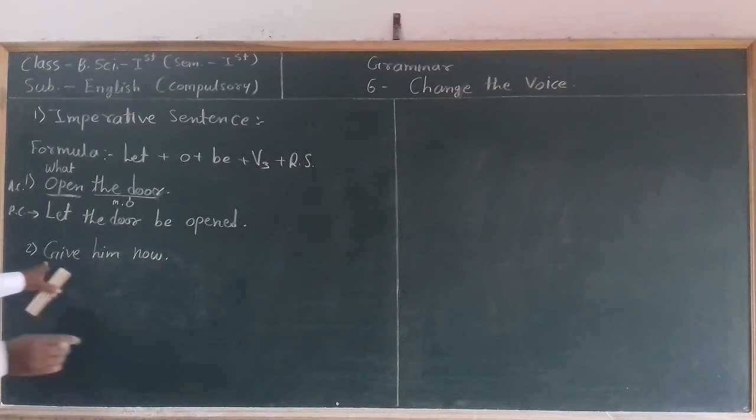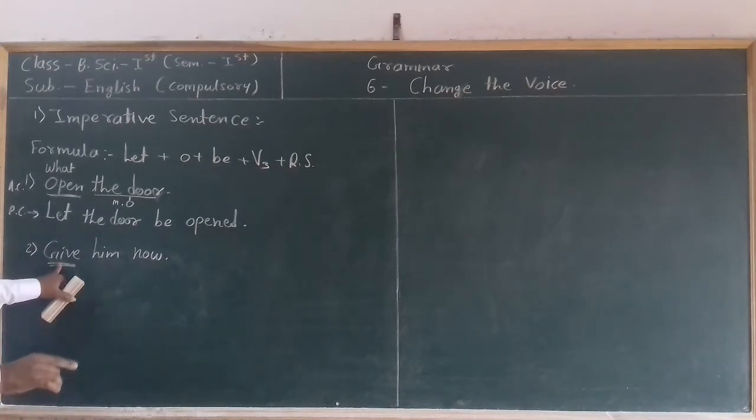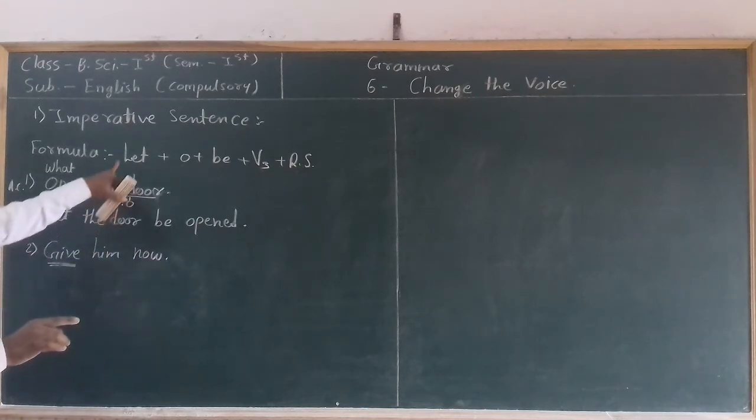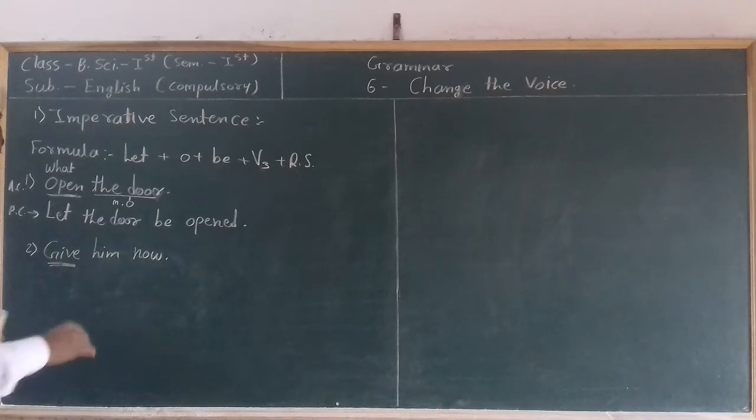If any sentence starts with the main verb, that is the imperative sentence, and this sentence starts with the main verb give. So this is the imperative sentence. And if you want to change an imperative active sentence into an imperative passive sentence, we have to use this formula.